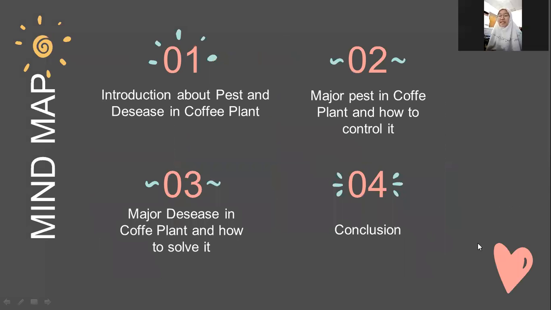Let's discuss the mind map. The first one is the introduction about pests and diseases in coffee plants, and then major pests in coffee plants and how to control them, and then major diseases in coffee plants and how to solve them, and the last is the conclusion.